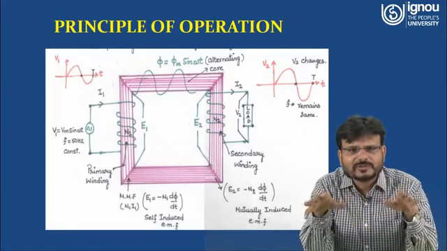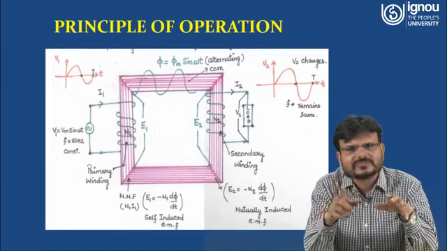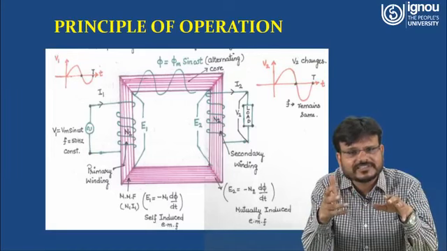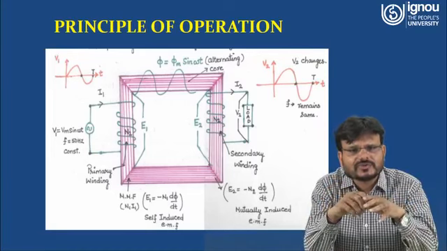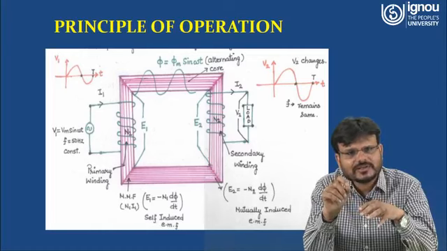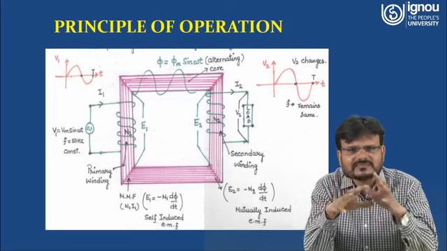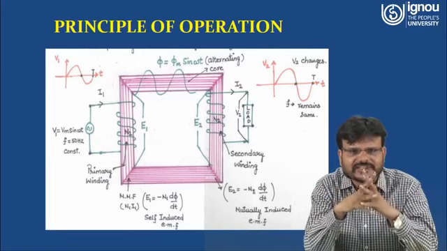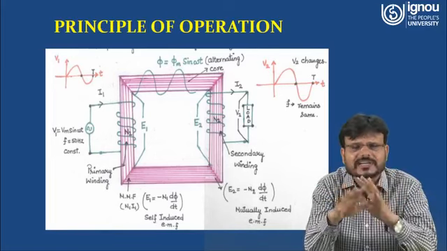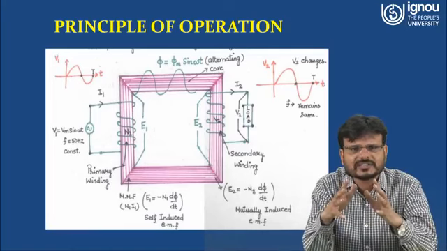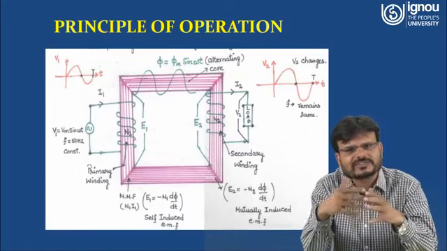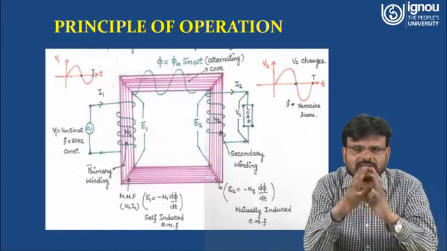If you are talking about a practical transformer, this coil has some resistance and some leakage reactance. So E1 is equal to V1 minus I1 R1 minus I1 into X. X is basically the mutual inductance or self-inductance. But we are talking about an ideal transformer, so in the case of an ideal transformer, E1 is equal to V1, right?